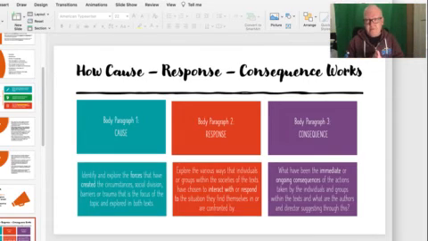So, I'll give you an example. The cause: you're identifying and exploring the forces that have created the circumstance, social division, barriers or trauma that is the focus of the topic and explored in both texts. So have a think about that. The cause in Malala is the Taliban and the really conservative people trying to stop education for girls. And the cause and the problem in Pride is the mines closing down, but also the barriers faced by the LGSM to even support the miners. So that's the cause.